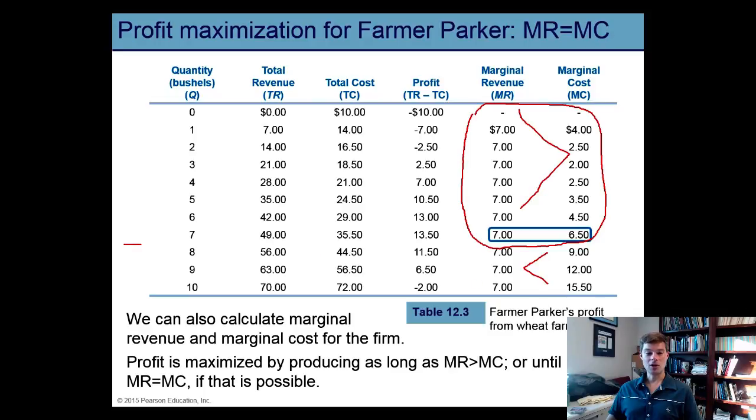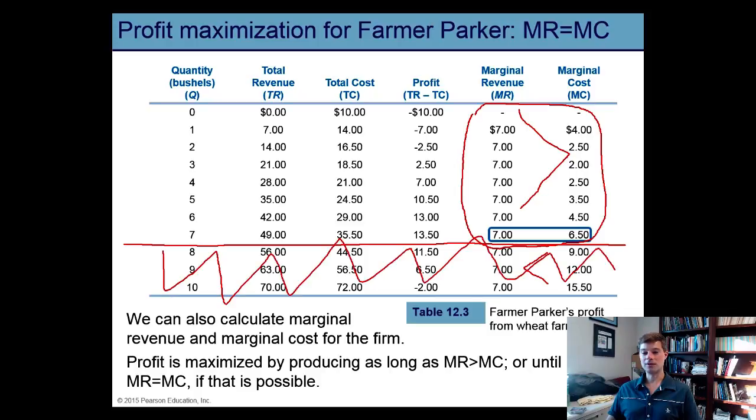For example, all units after 7 have a marginal cost that is greater than their marginal revenue. So producing these units would lower profits, so we don't want to produce any of them. So the profit maximizing rule is to produce all the units for which marginal revenue is greater than marginal cost, and stop production before producing any unit for which marginal cost is greater than marginal revenue.